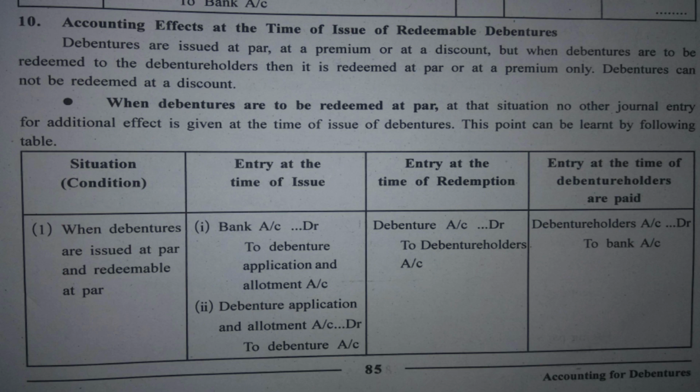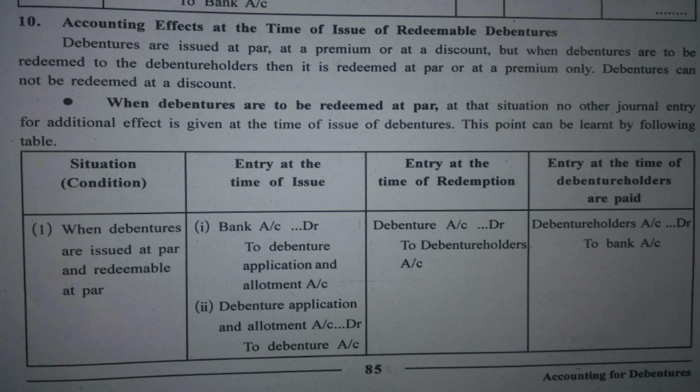So, for that, different conditions are given and different journal entries are given. When debentures are to be redeemed at par, see, the debentures have been issued. It is not mentioned whether debentures have been issued at par, discount or premium.